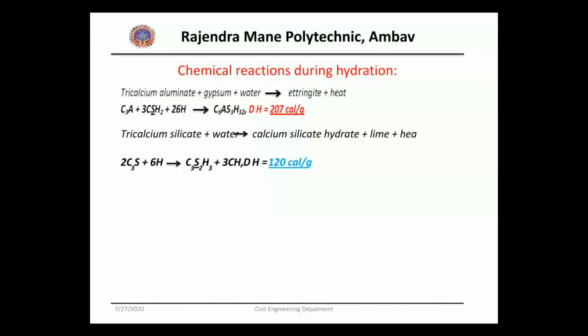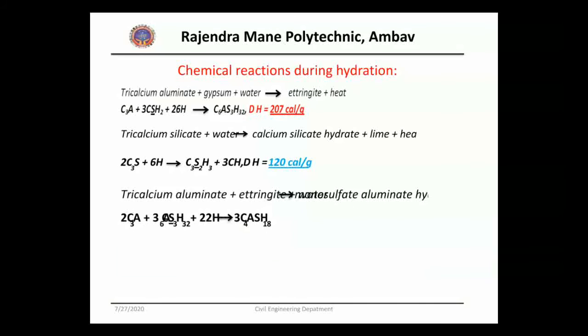The next reaction, of tricalcium silicate and water, forms calcium silicate hydrate, lime, and heat of hydration is evolved. It is about 120 calories per gram. Then tricalcium aluminate reacts with ettringite and forms monosulfate aluminate hydrate.